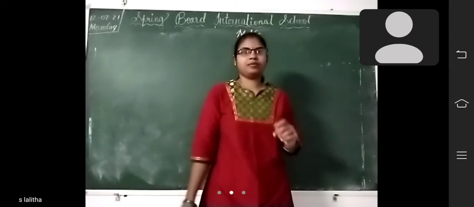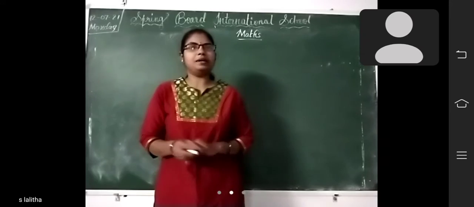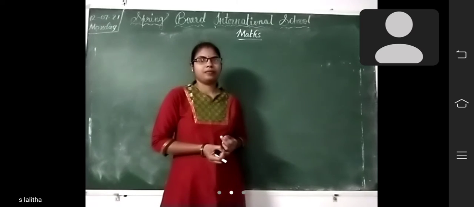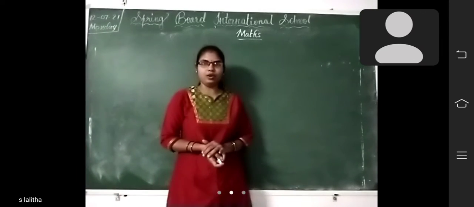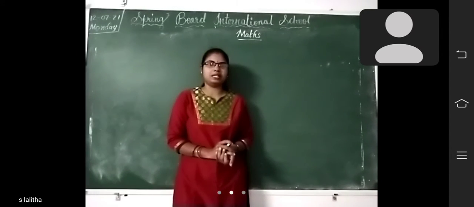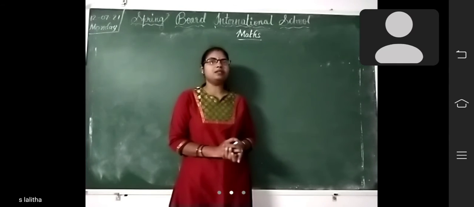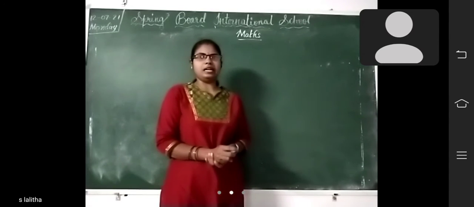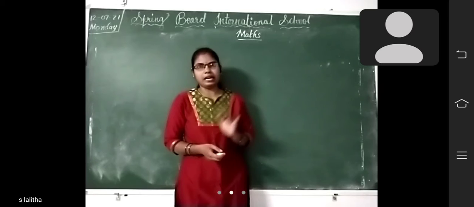Okay, good morning children. So we have completed rational numbers and irrational numbers. What are called rational numbers, children? The numbers which can be written in the form of p by q, where p and q are integers and q is not equal to 0, are called rational numbers. And irrational numbers means the numbers which cannot be written in the form of p by q, where p and q are integers.